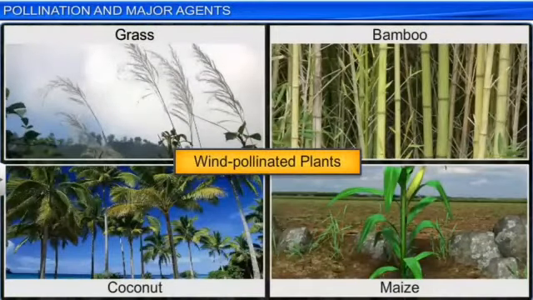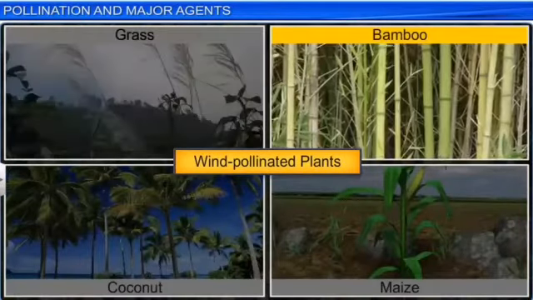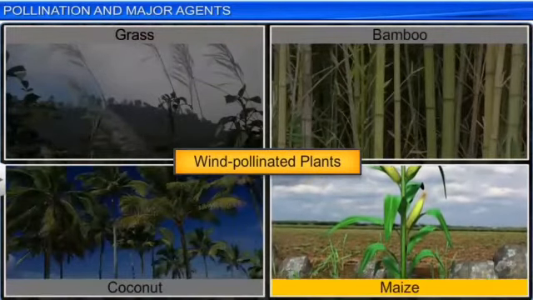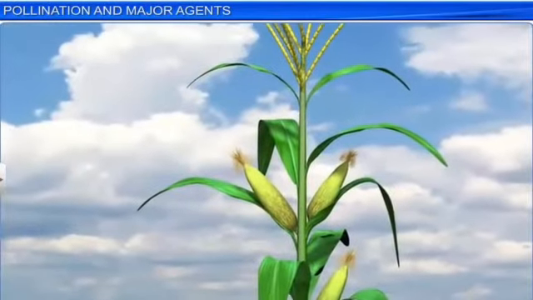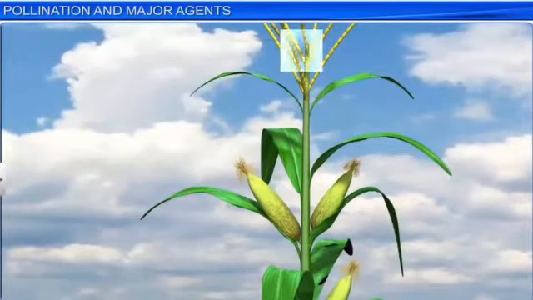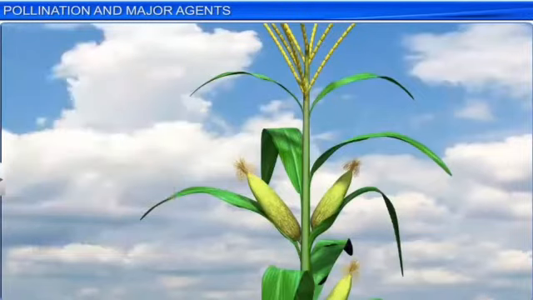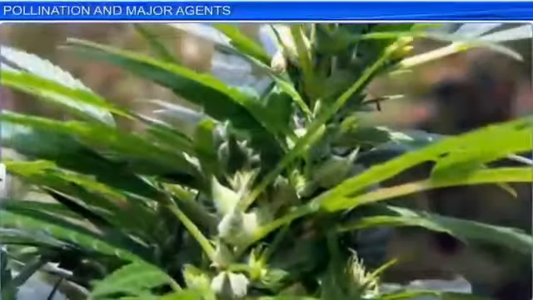Well, there are a lot of wind pollinated plants: the grasses, the bamboos, the coconuts, and the maize also. This pollination by wind is very common amongst the abiotic pollination. Wind pollination requires that the pollen grains are light and not sticky, so that they can be transported in the wind current. They often possess well exposed stamens so that the pollen is easily dispersed into the wind current, and large, often feathery stigma to easily trap the airborne pollen grains.